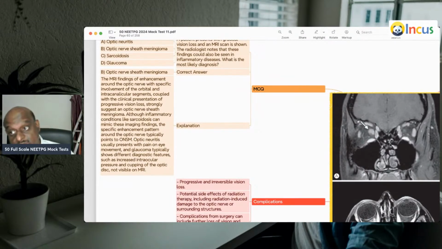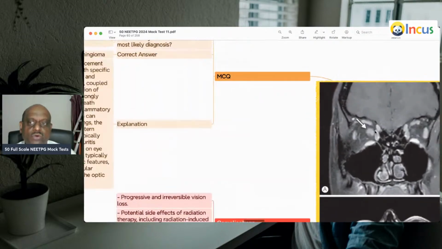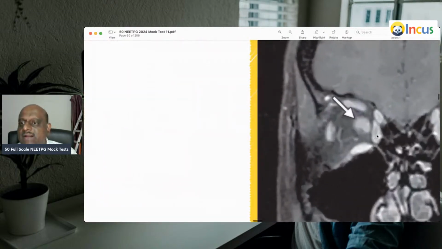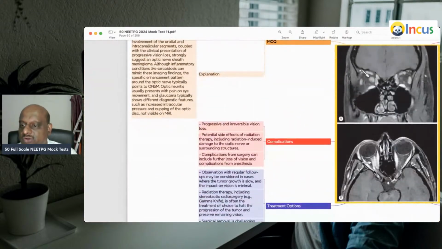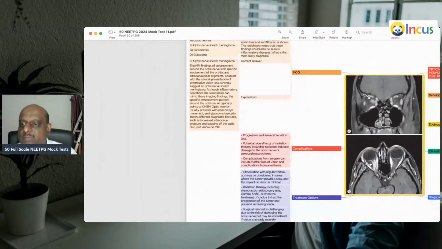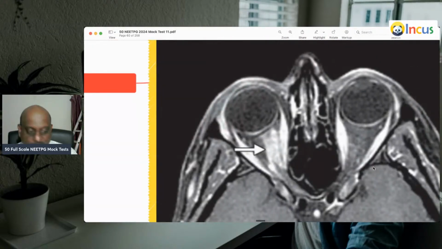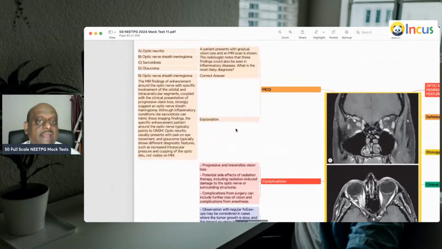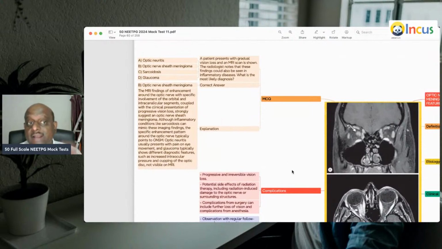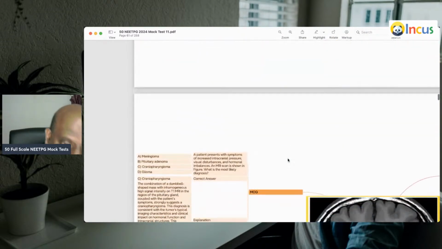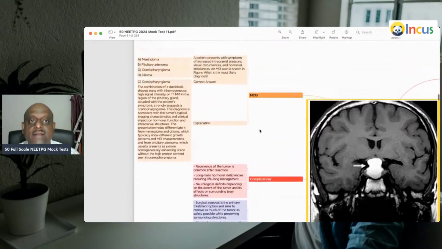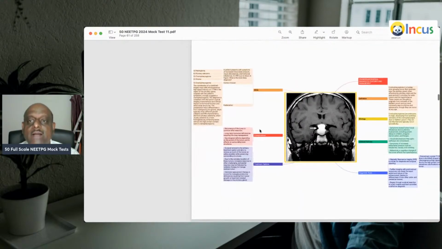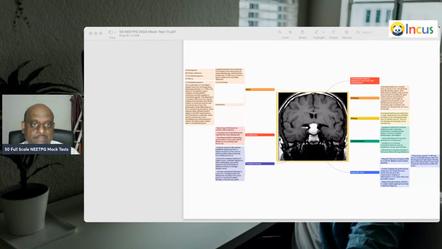Inflammatory disease also can be there. So what is this more likely? There is an enhancement around the optic nerve. If you look here, there's an enhancement. This is the optic nerve, doctor. There is an enhancement around the optic nerve, which is highly suggestive of an optic nerve sheath meningioma is what you need to basically remember. Optic nerve sheath meningioma is what you should remember.